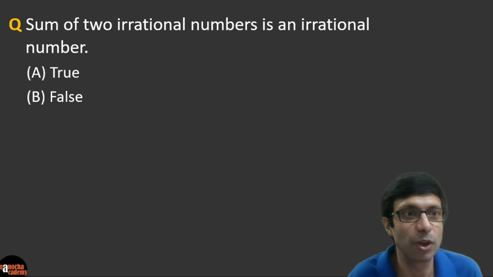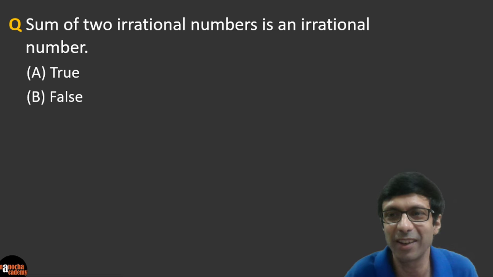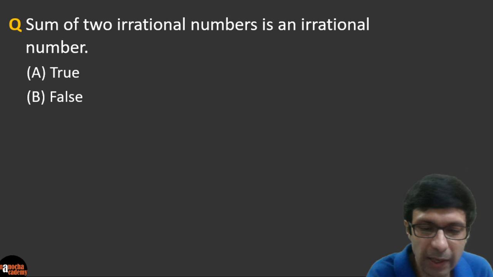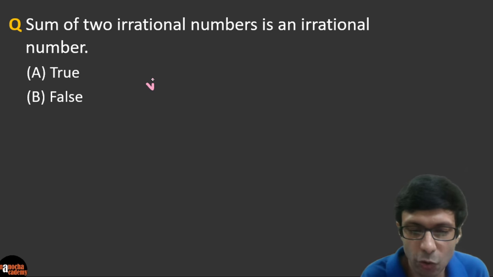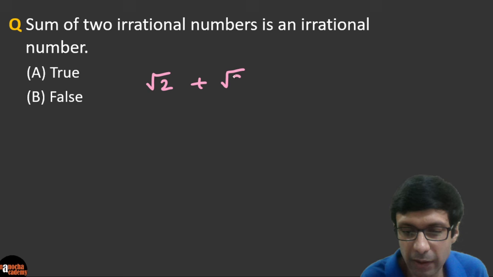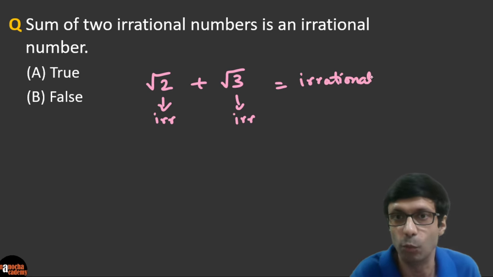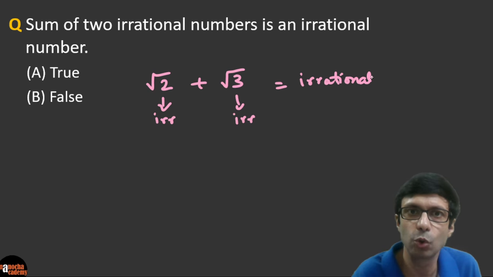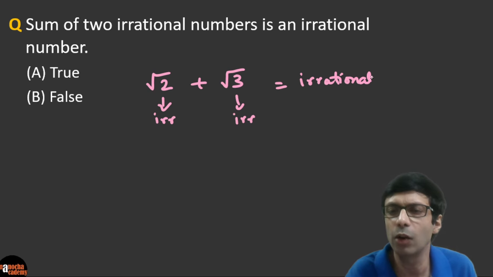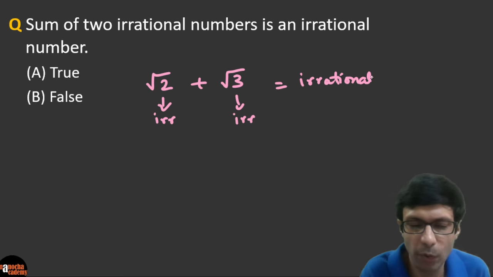Okay, so I see some of you are saying true, some of you are saying false. So what is the correct answer? You can think of some examples. Let's say root 2 plus root 3. Root 2 is definitely irrational and root 3 is irrational, and if we add these, we get an irrational number. So it looks like the answer is true, but can we find a case where the sum of two irrational numbers gives us a rational number? That's what you need to think. This one looks fine, or root 2 plus root 5 looks simple. But let me show you an example where it is possible.